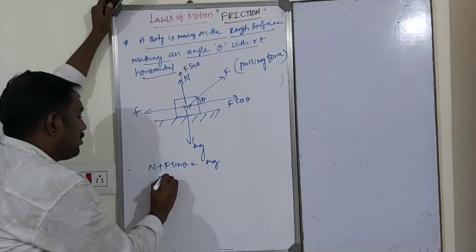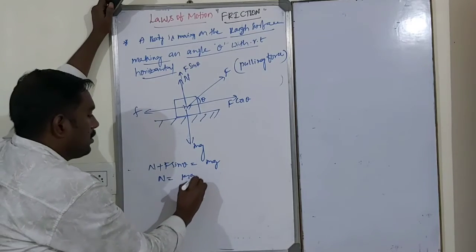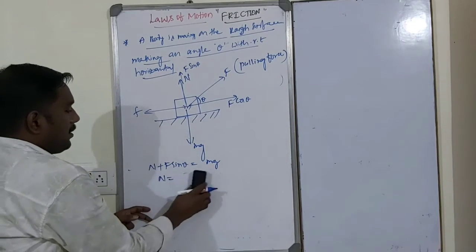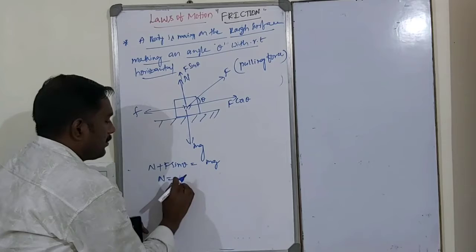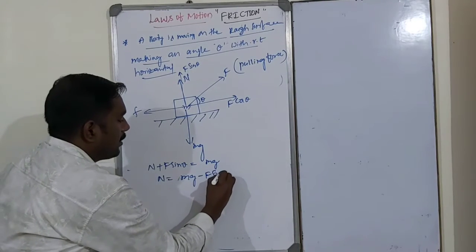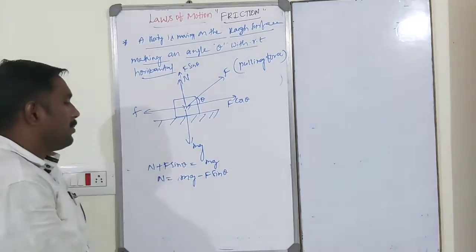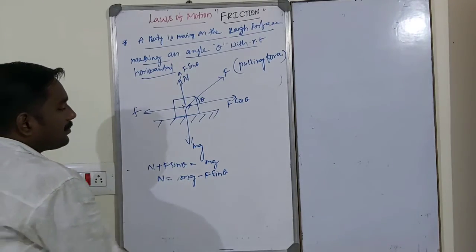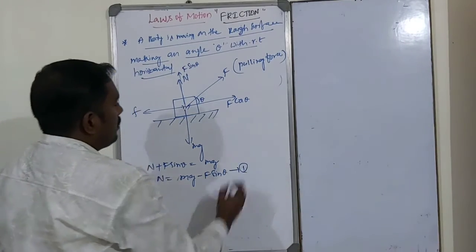Okay, N is equal to mg minus F sin theta. So this is equation number 1.